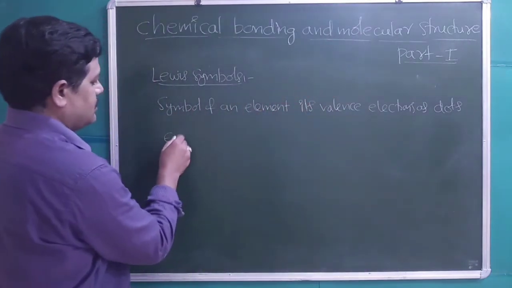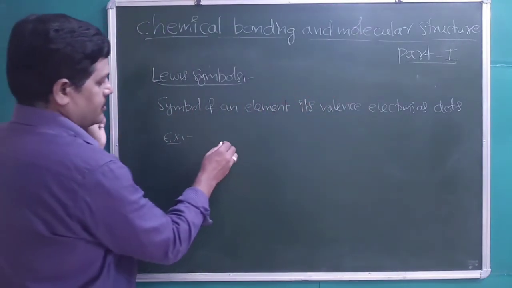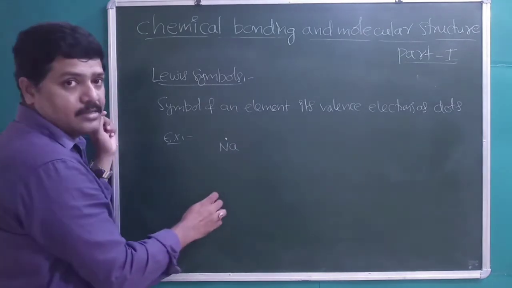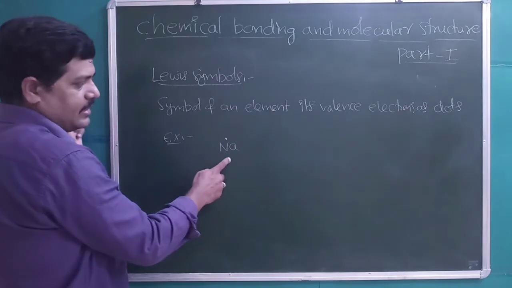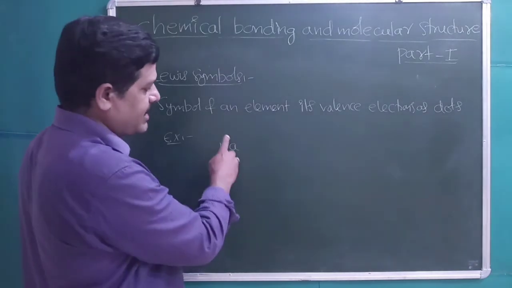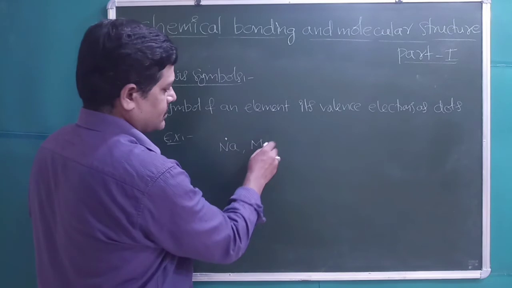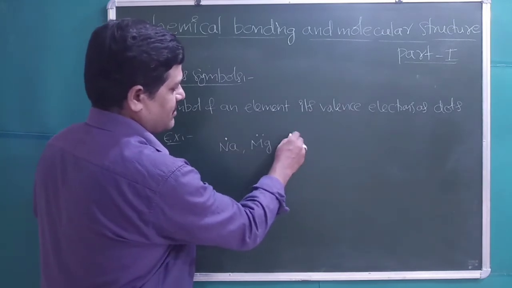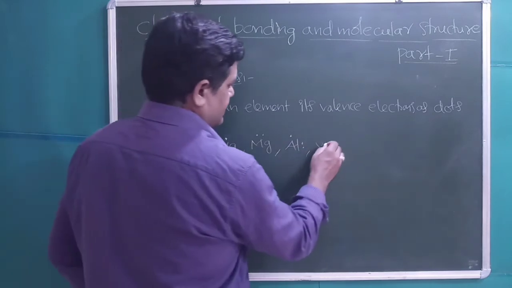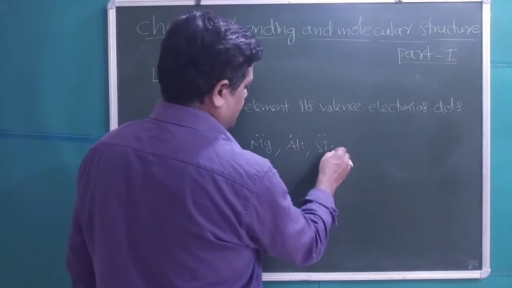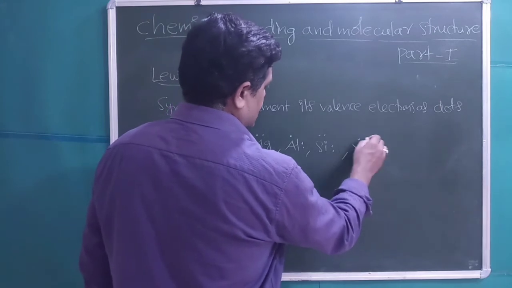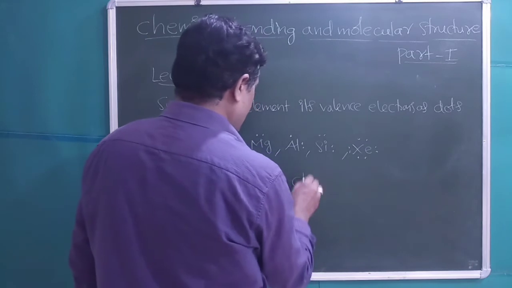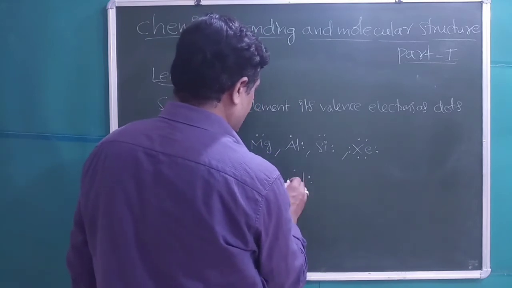For example, students, let us take sodium. In Lewis dot representation, the symbol of sodium is Na, Latin name natrium, with a single dot. Magnesium can be indicated with 2 dots. Aluminium with 3 dots. Silicon with 4 dots. Xenon with 8 dots. Chlorine with 7 dots.